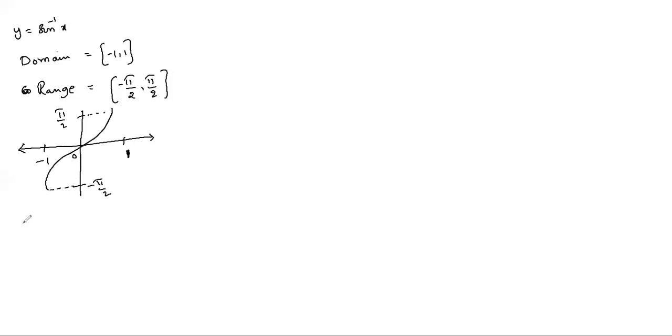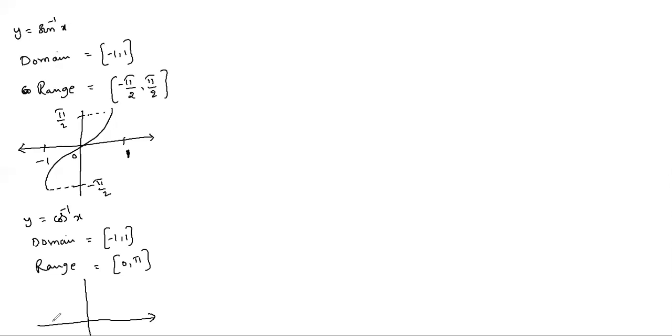Next, similarly, the second one, y equals cos inverse x. The domain is the same, -1 to 1, and the range is closed 0 to π. The range is always positive, so the graph is above the x-axis, and you will get it like this. This is also between -1 and +1. The maximum value is π, the minimum value is 0, and this value is π/2.